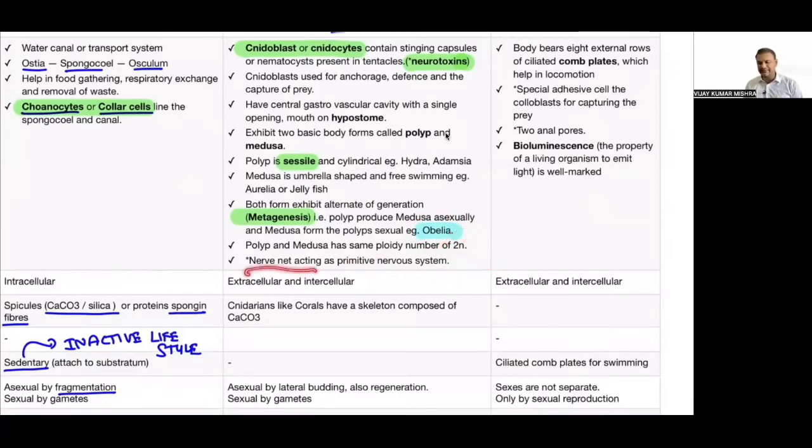Now net acting as a primitive nervous system. This is again an extra point for this particular chapter, but it is mentioned in other chapters of biology.